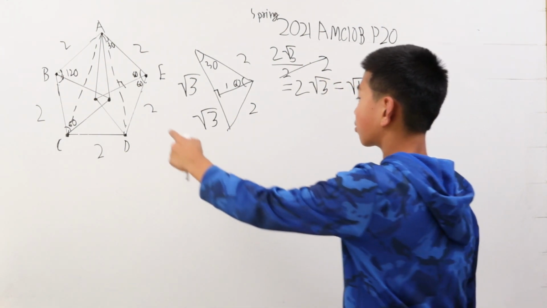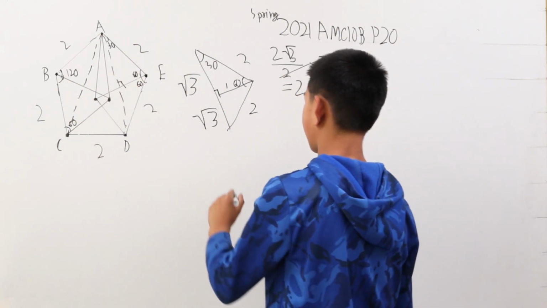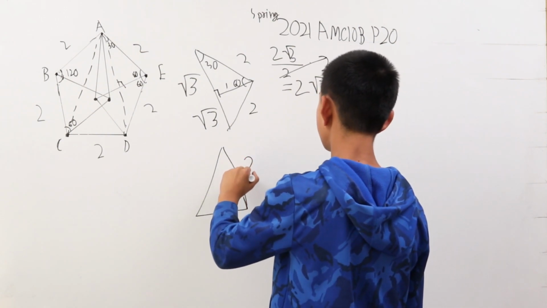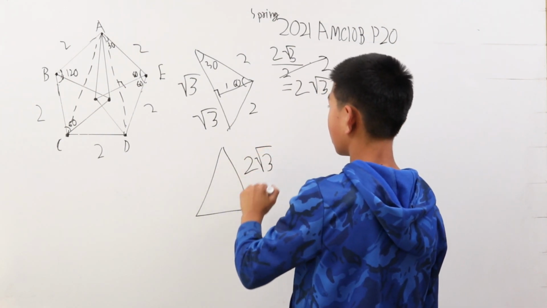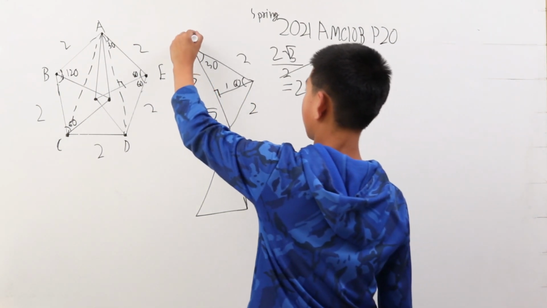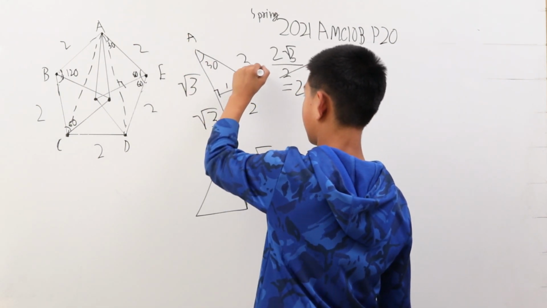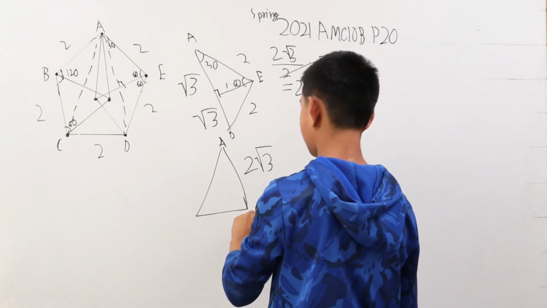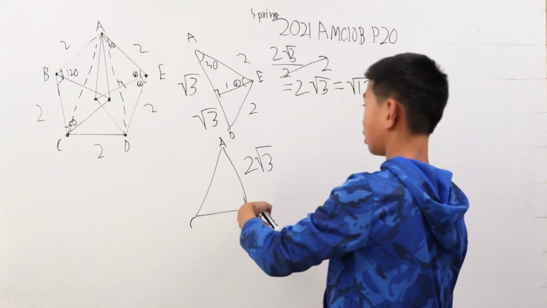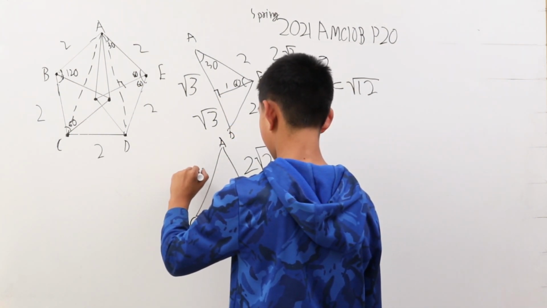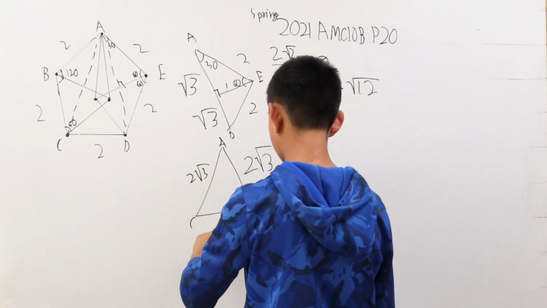Now, we can draw out CD, this triangle. We know that these two side lengths are 2 root 3, because this length corresponds to this length. I'll just label it AD, E, and then this triangle has lengths AD, which is the same as AD, so 2 root 3, this one's 2 root 3, and this is 2.